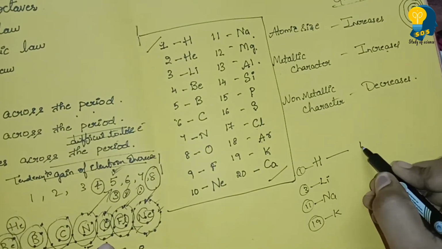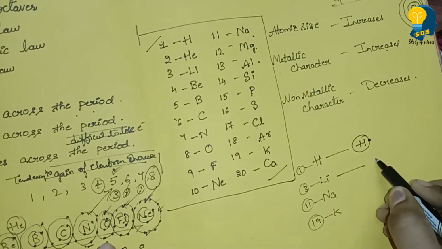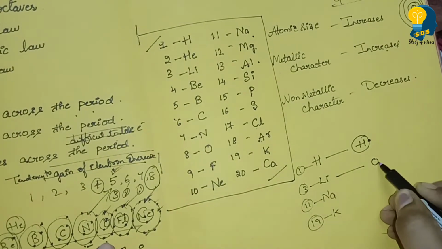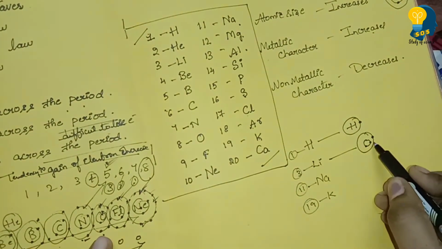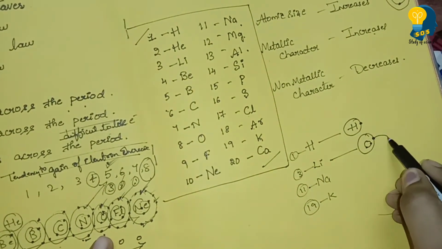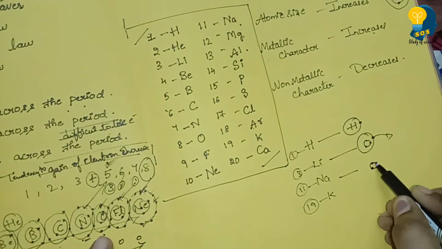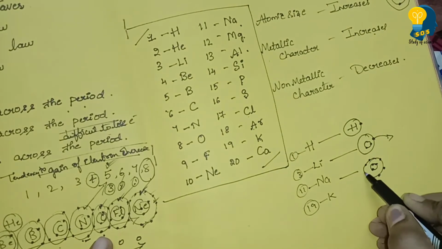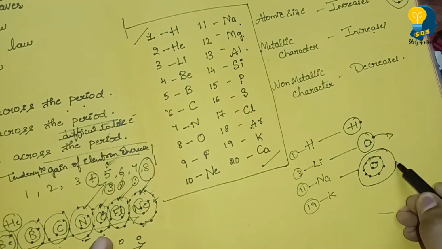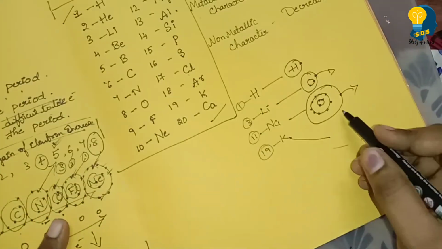How? See, hydrogen has only 1 electron, easy to lose. Lithium, how many electrons? 3 electrons. 2 on the first shell, and 1 on the second shell, so it is easy to lose. Sodium, totally 11. First shell there are 2. Second shell, 1, 2, 3, 4, 5, 6, 7, 8. Totally 10 over and the 11th one is here. Easy to lose.